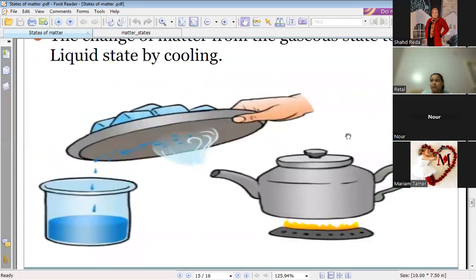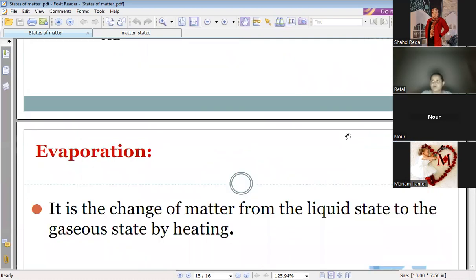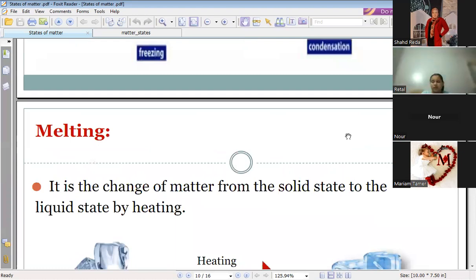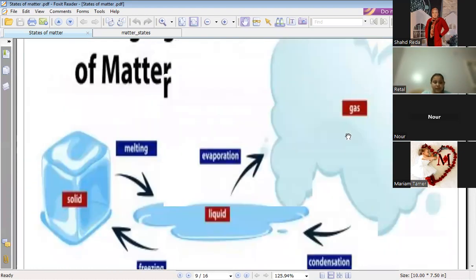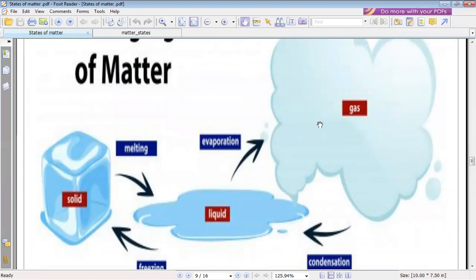Condensation: gas state changes into liquid state by cooling. Freezing: liquid state changes into solid state by cooling. So I can look at this figure and discuss. Who can start?